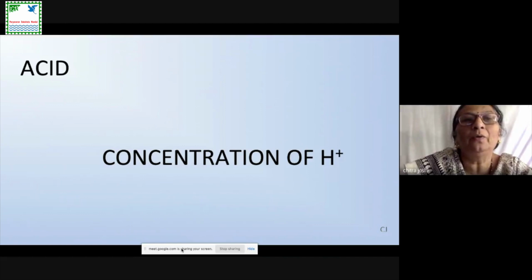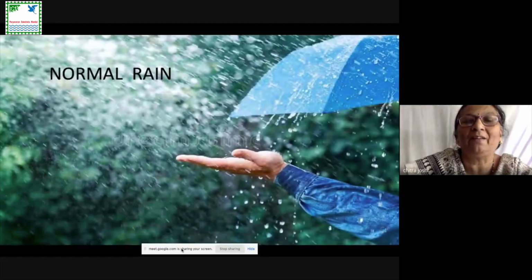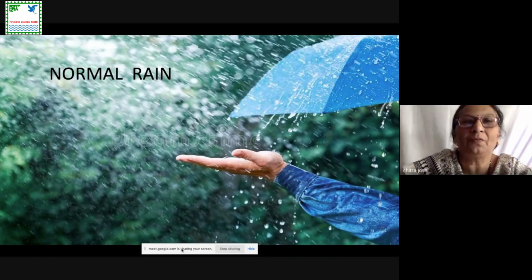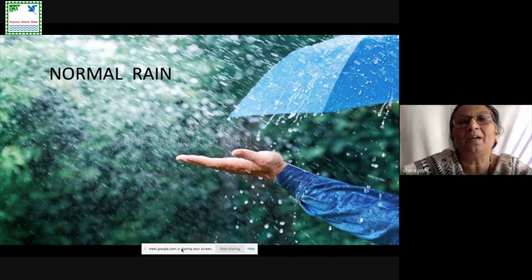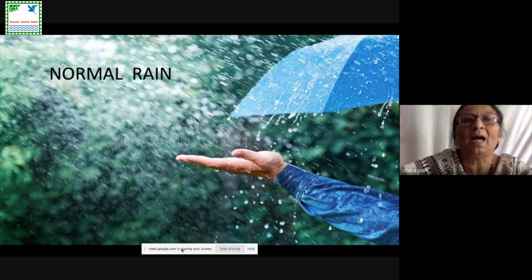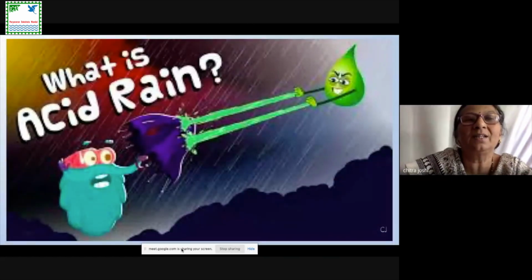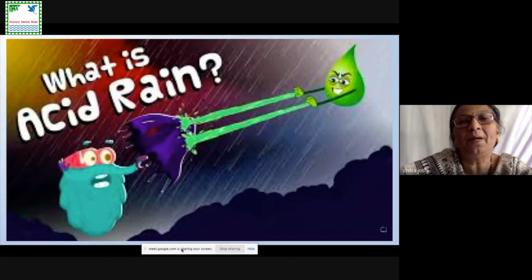Okay. Now let us see what is rain. Rain is nothing but condensed moisture which comes from the atmosphere to the ground due to gravity and is seen as separate visible droplets, that we call rain. So normal rain and acid rain have some difference. What is that difference, we'll see further. What is acid rain? Acid rain is nothing but a precipitate of acidic things in the environment. When it comes down from the environment to the ground, we call that acid rain.